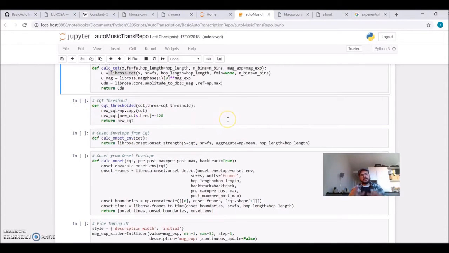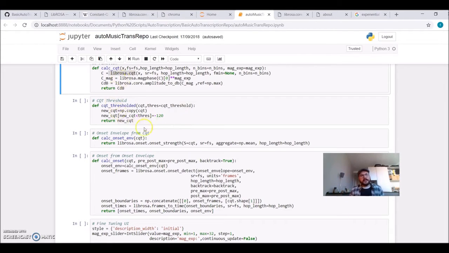Another step is to get this constant Q transform, and we can set a threshold, and we set everything below this threshold to a value. Why am I doing this? Because to detect a pitch or a note, maybe we want to get rid of noise, maybe we want to get rid of some other harmonics that are present in our audio, and we want to concentrate on the fundamental frequency, for example.